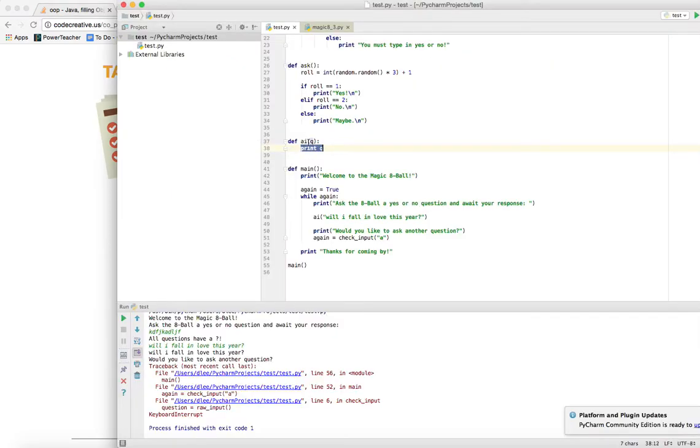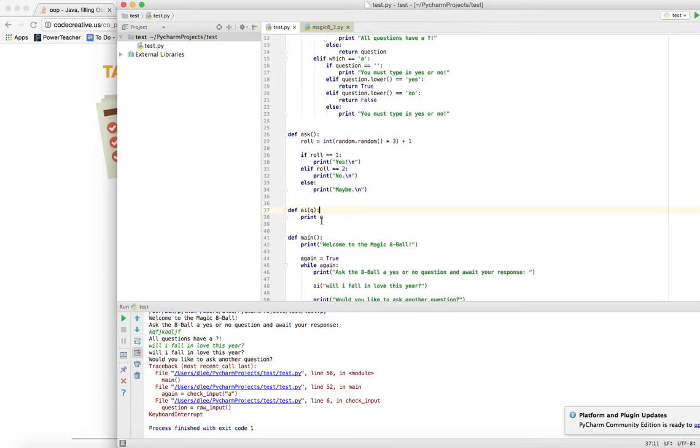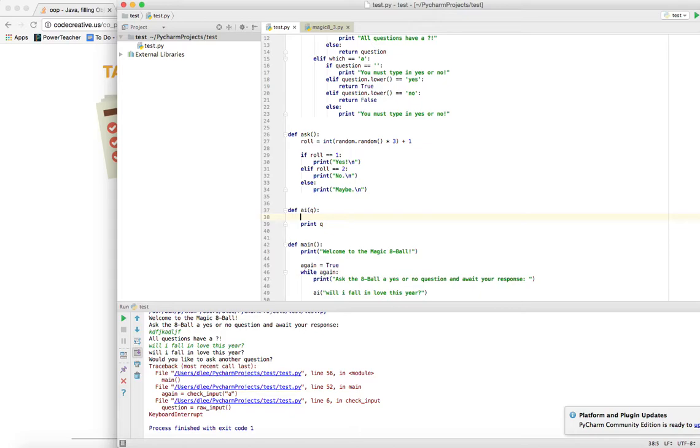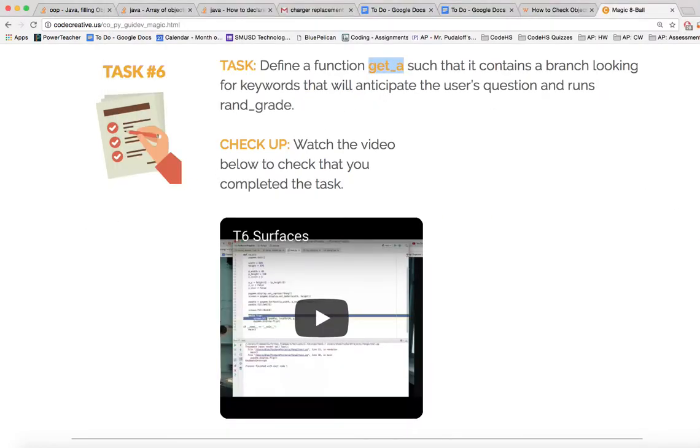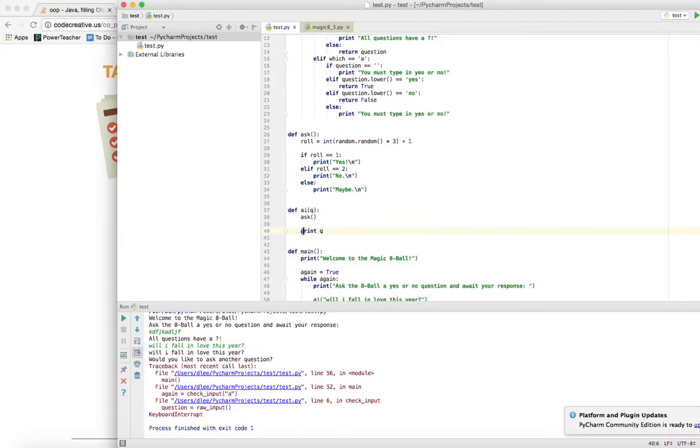We're over here in AI, and I guess the first thing that you want to do is print out the yes, no, or maybe, right? So we want to run ask in here like that as the first thing. And then from there, we want to define this function getA. You can call this function whatever you want, but I called it getA.